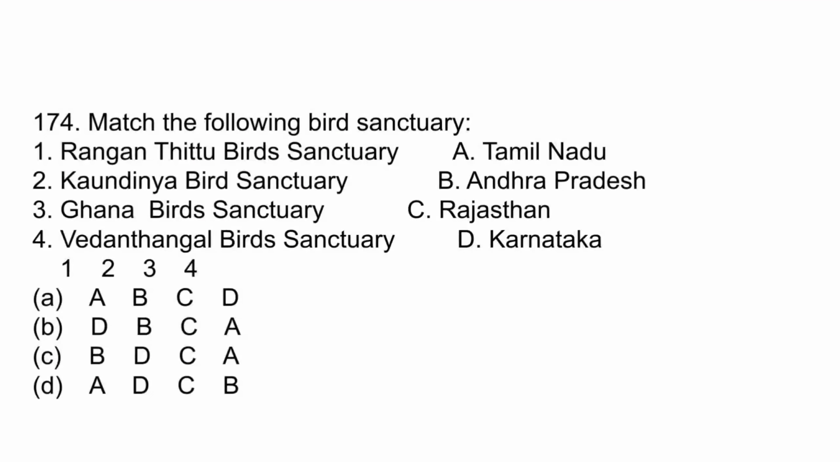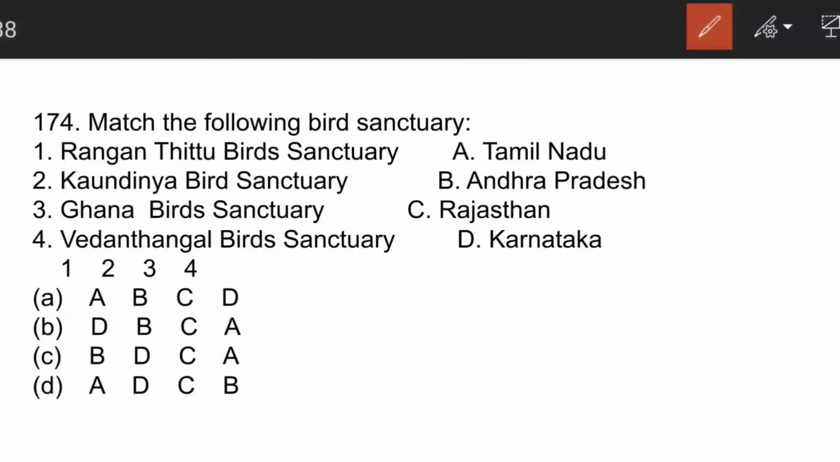The next question is, again you have to match. Here B is the correct answer. Ranganthitu is in Karnataka. Kondinya is in Andhra Pradesh. Ghana Bird Sanctuary is in Rajasthan and Vedanthagal is in Tamil Nadu.